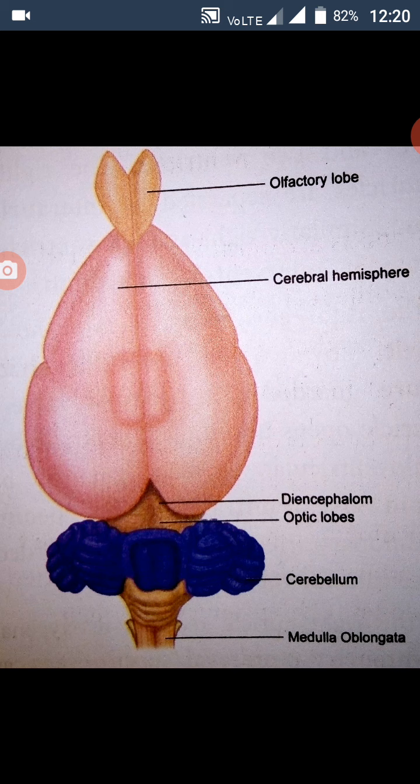The midbrain includes the optic lobe, the vision lobe. The hindbrain consists of the cerebellum, pons varolii, and medulla oblongata.